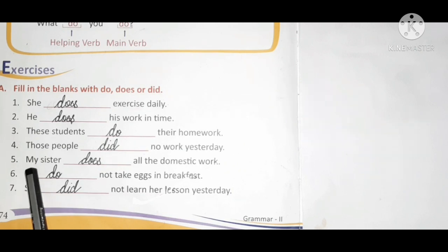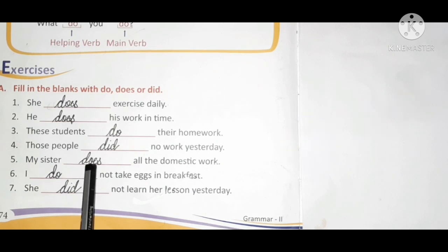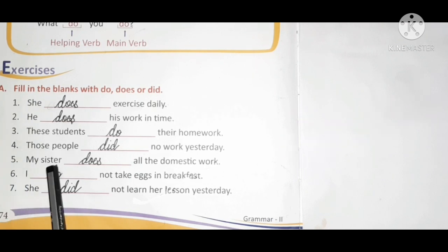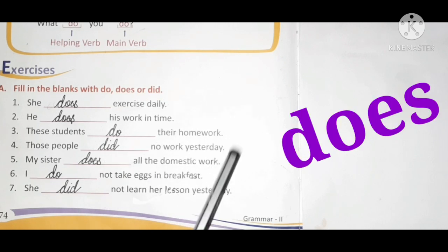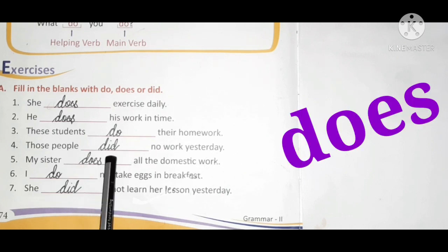Now let's see the 5th one. My sister does all the domestic work. Can you see does is here? Why is does here? Because my sister is a singular subject. It is about only one sister. So my sister does all the domestic work.